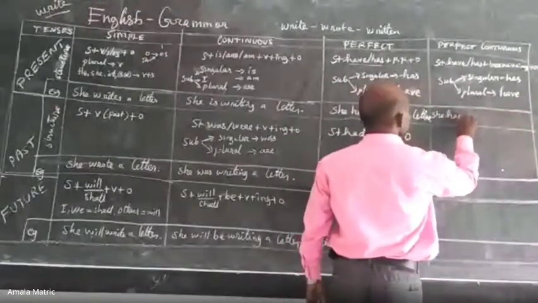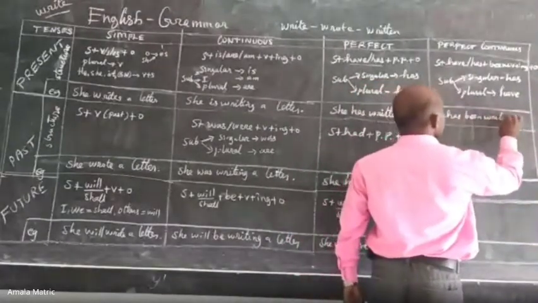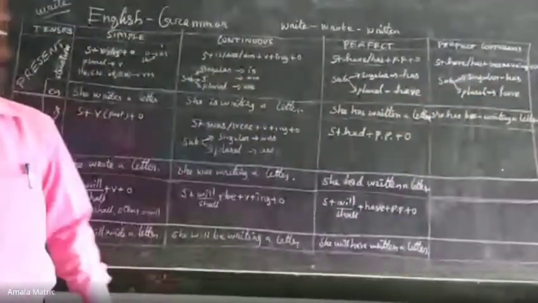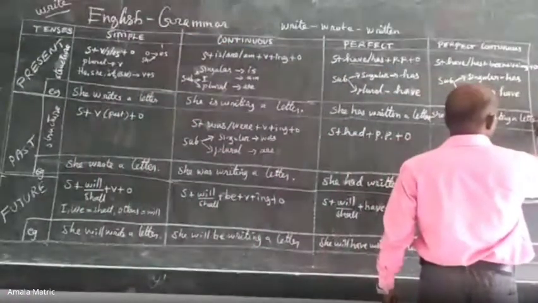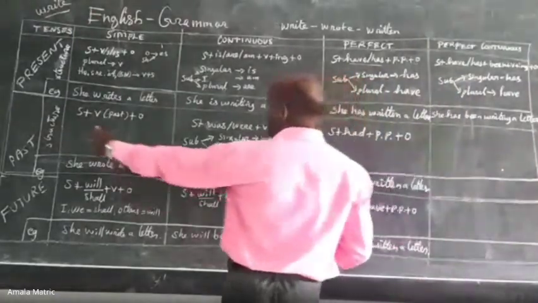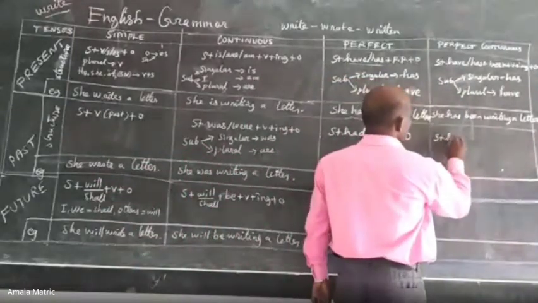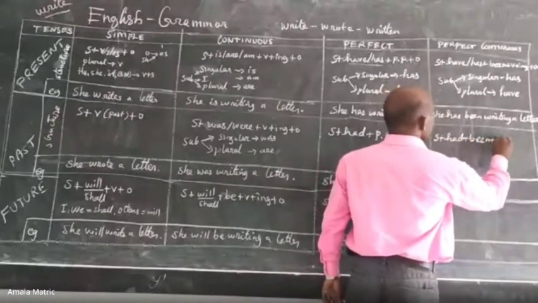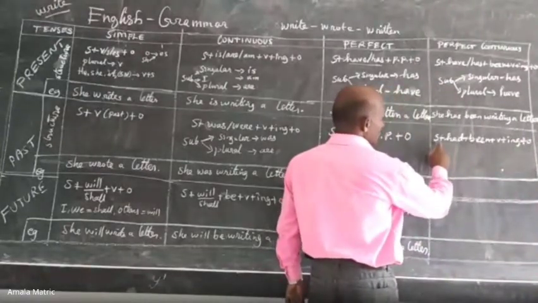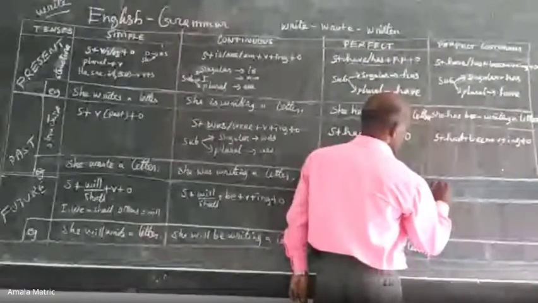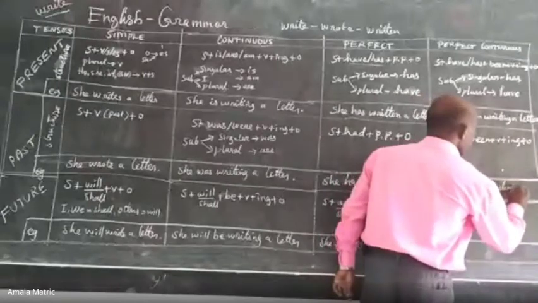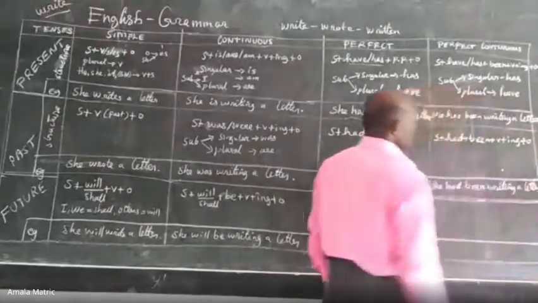Now let's see an example: she has been writing a letter. We have written the examples for this one. This is the structure; examples are over. Now let's move on to past perfect continuous tense. Subject had plus been plus verb plus ing plus other part of the sentence. Here there is no difference: whatever the subject may be, use had. Example: she had been writing a letter.